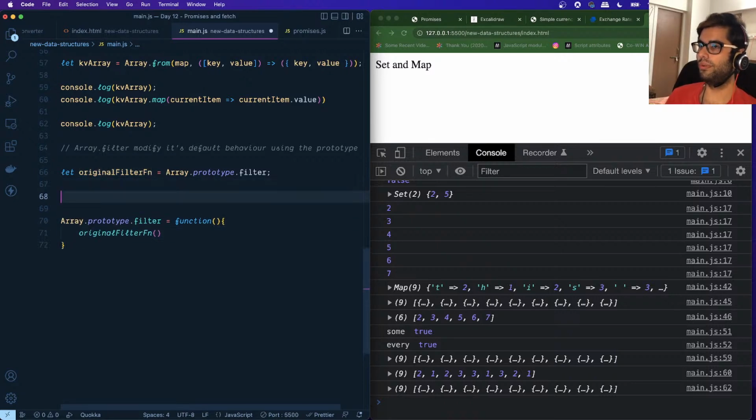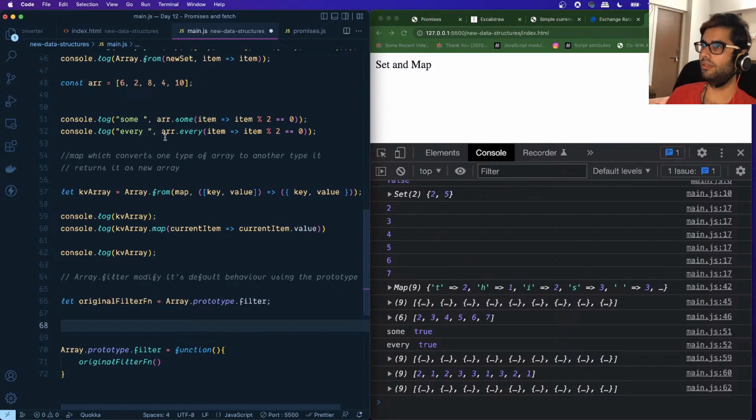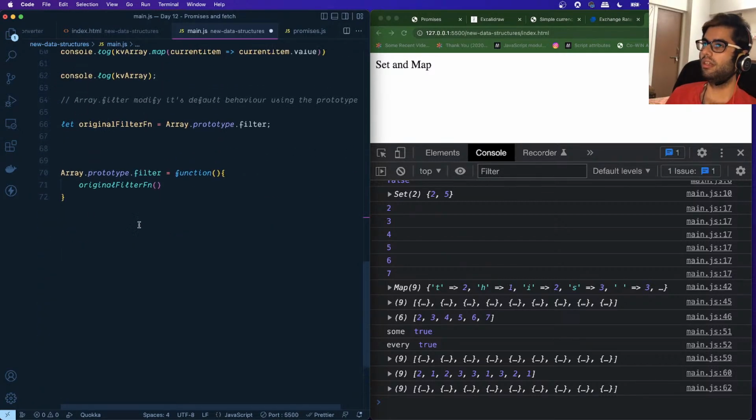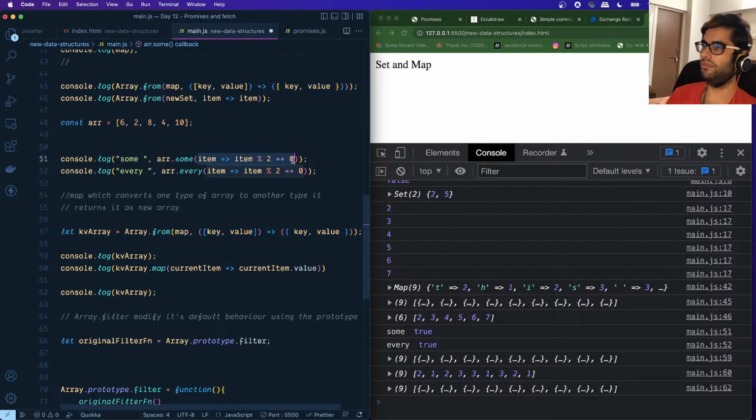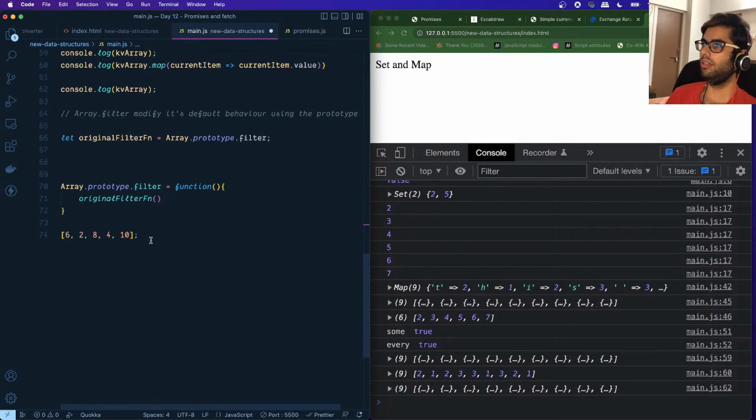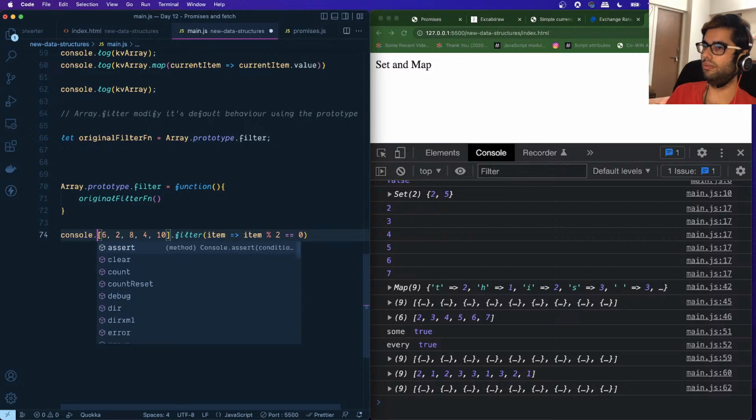Suppose I want to do the same thing. I want to filter out all the even numbers. So let me copy this array, and let me pass it over here, and this is the function that I want to call. This is my filtering condition dot filter. Okay, and let's log this to the console. So console dot log.